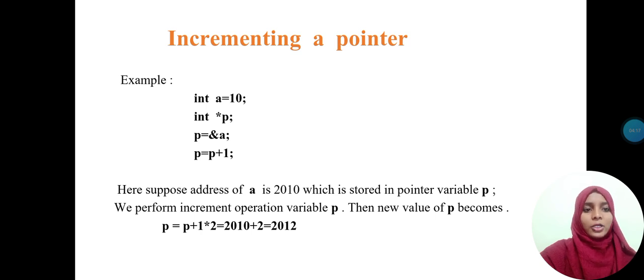We perform the increment operation on variable p, then the new value of p becomes p equals p plus 1 star 2, where the new address equals current address p plus i, which is 1 star 2, 2 being the size of the data, which gives 2010 plus 2. Here 2010 is the address of a, which is assigned to p. Then the p value is 2010 plus 2, the size of the data. Then the final output is 2012.